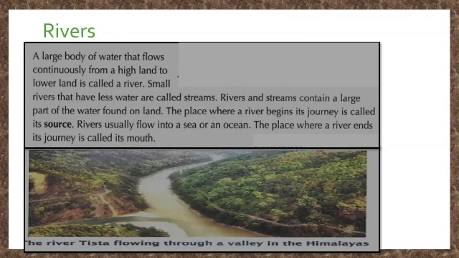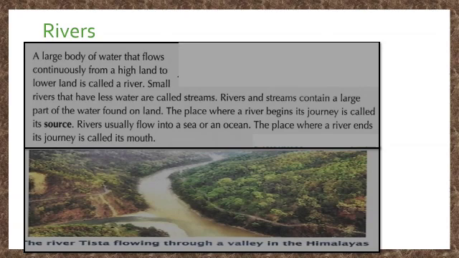Rivers. A large body of water that flows continuously from high land to low land is called a river. Small rivers that have less water are called streams. Rivers and streams contain a large part of the water found on the land.